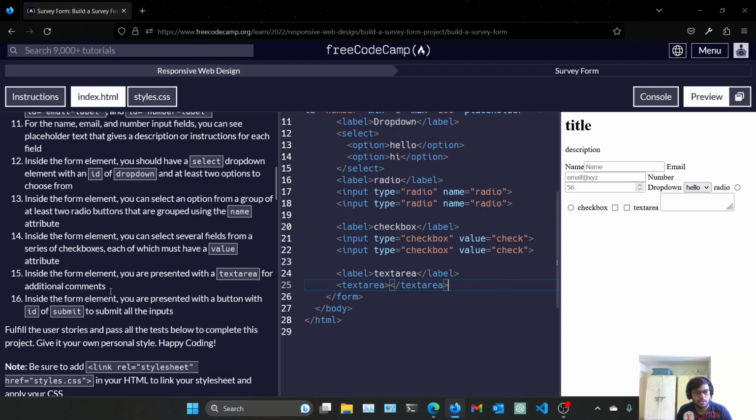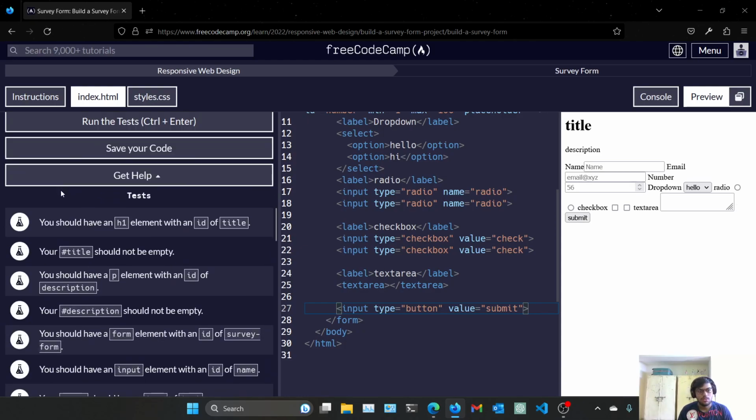And inside form element you are presented with a button with the ID of submit. Now put the button here. Input type equals to button. Value is equal to submit. I have put it. Now run the code.